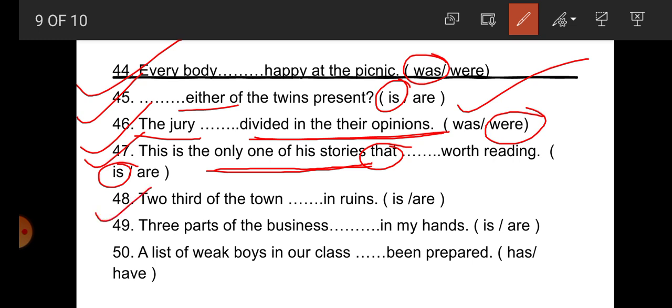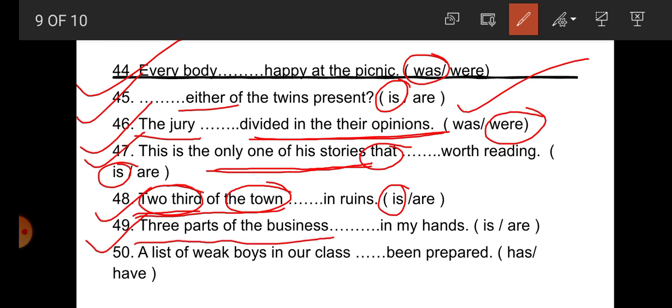Number 48, 2/3 of the town dash in rains. Student, here 2/3 is the first noun and the second noun is the town, and it's joined with of. So 2/3 of the town indicates what? It indicates the definite quantity of the town. So that's why here the singular verb is correct. Number 49, 3 parts of the business. Here again, student, the definite amount of the business is indicated. That's why the singular verb is correct.